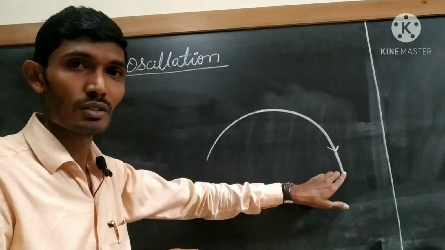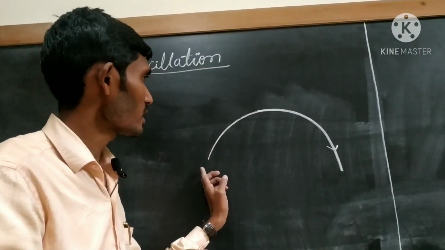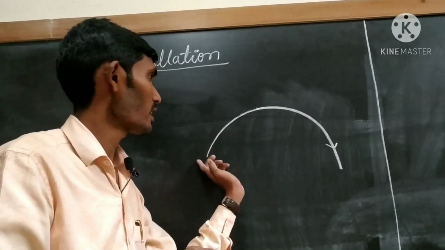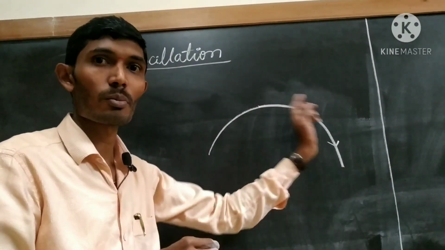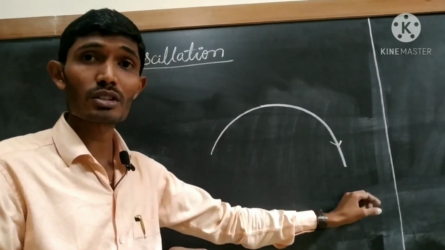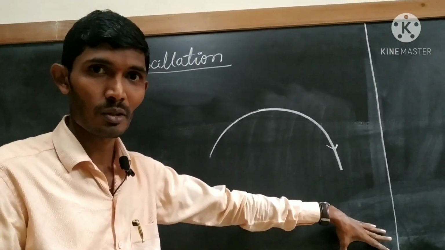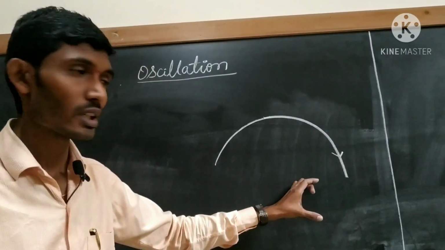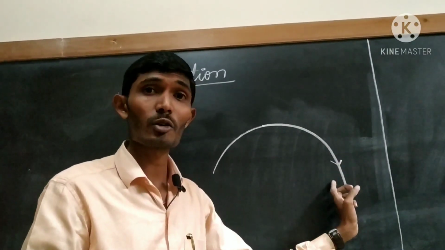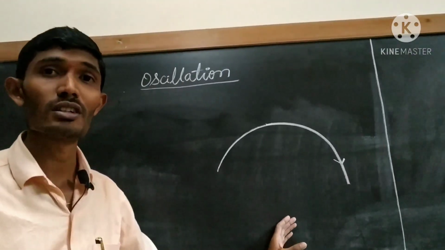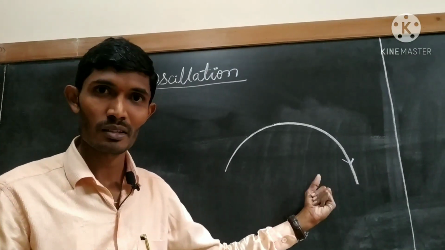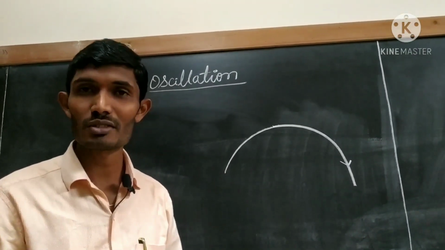This is a curved path, and this type of motion is projectile motion.